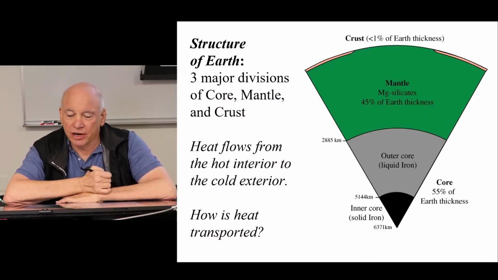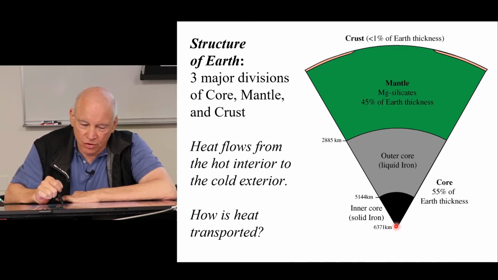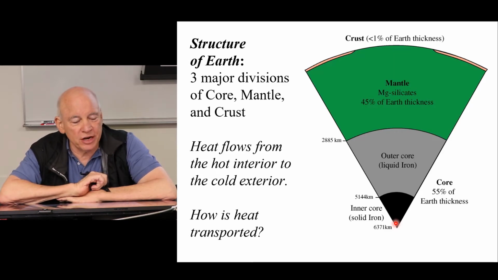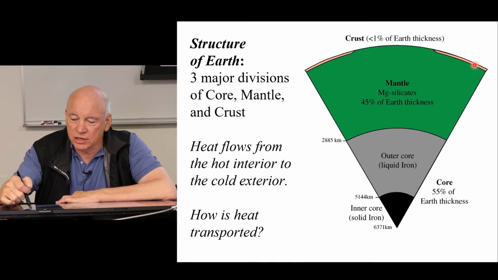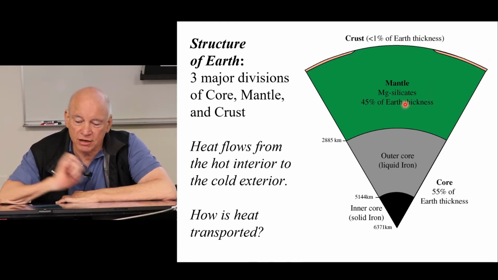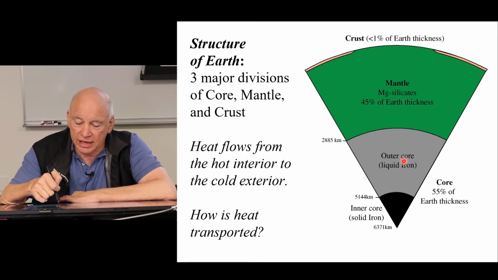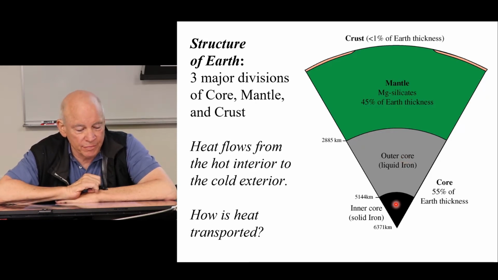Okay, so here we have a slice of the Earth. We've cut it down from the surface, where we live up here, to the middle of the Earth, the core, and we're seeing the three major subdivisions of Earth. On top, the crust. Underneath it, the mantle, which is about 45% of the Earth's thickness. And then below that, the outer core, which is liquid iron, and the inner core, which is solid iron.